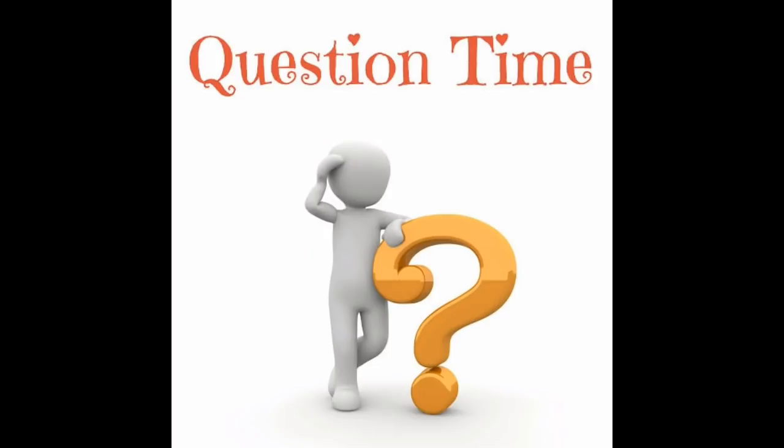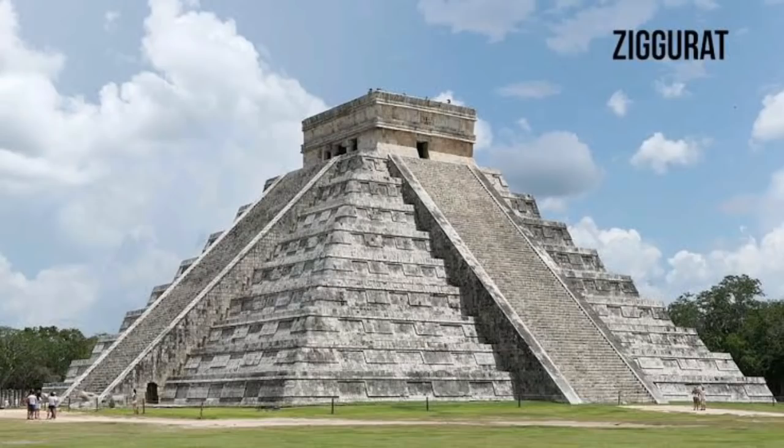Question number 5. Dash were pyramid-shaped monuments found in ancient Mesopotamia. Answer: ziggurats.